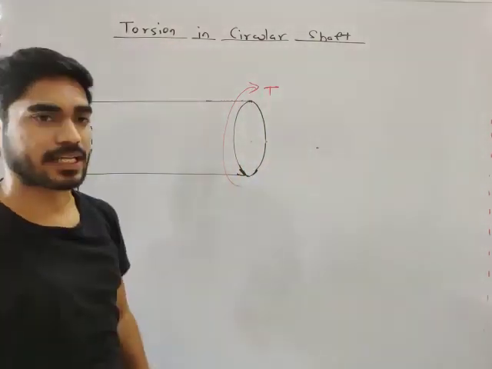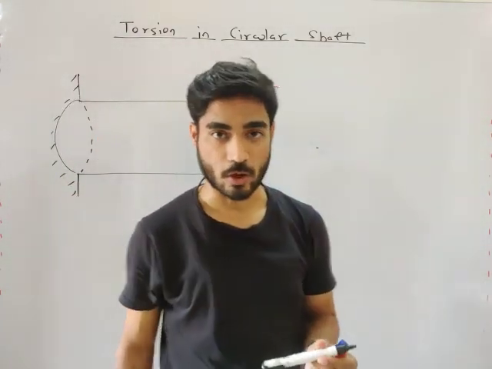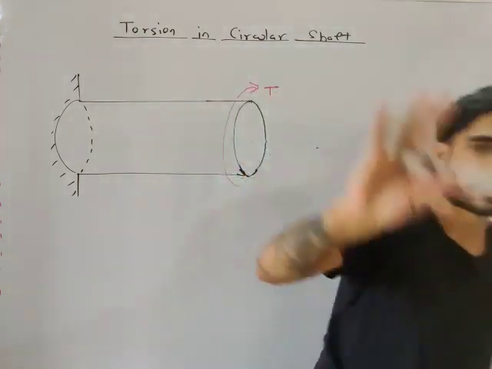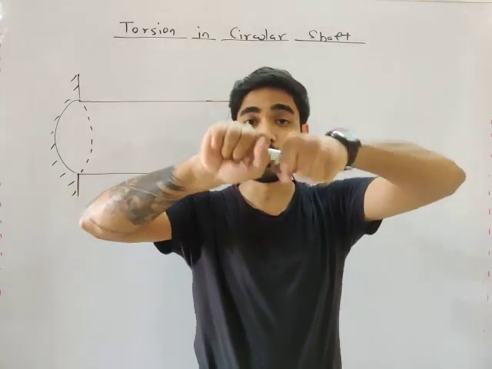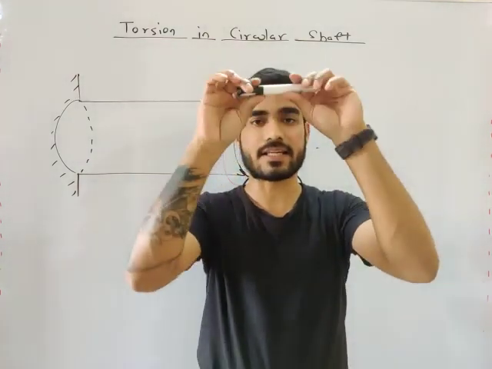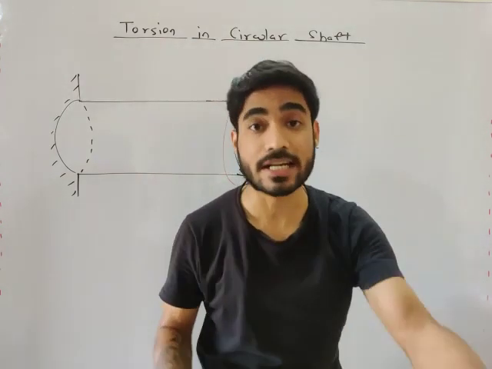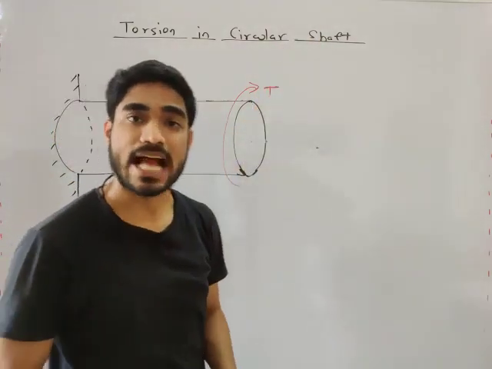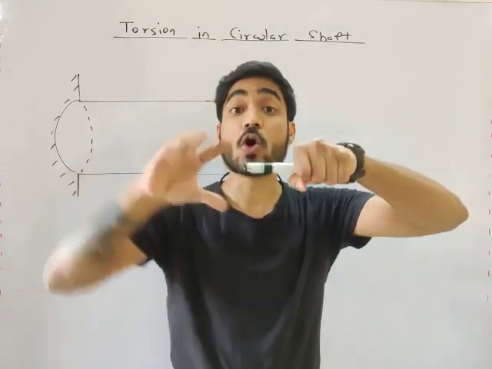So what is torsion? It is a moment acting about the normal axis of the cross section. See, this is the body. If you apply a moment about the normal axis, it is going to twist the body. If you apply moment about the y-axis or z-axis, it is going to bend the body. So that moment is a bending moment, which we have already covered in case of beams. But right now we are talking about shafts, and shafts are subjected to twisting moment. This moment acts about the normal axis.